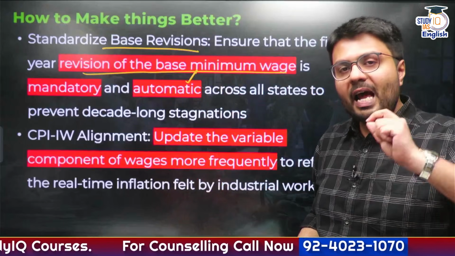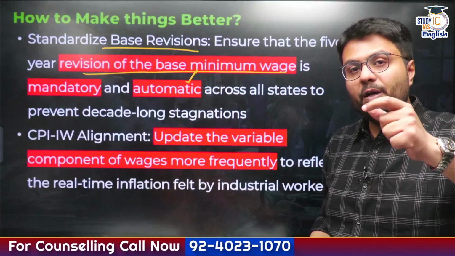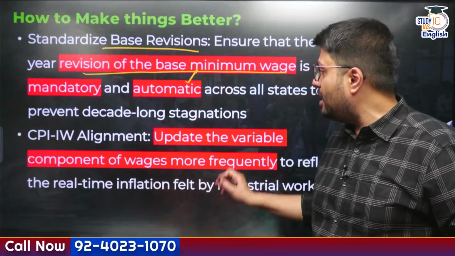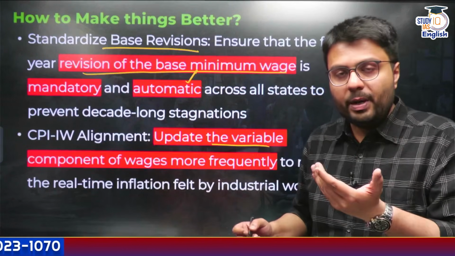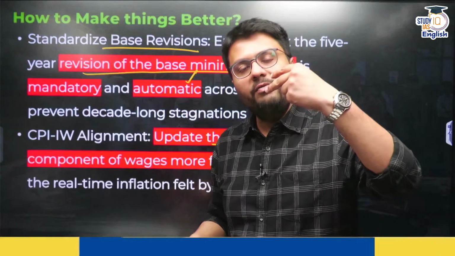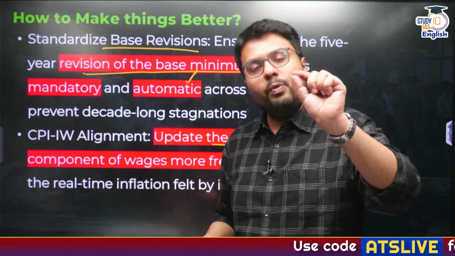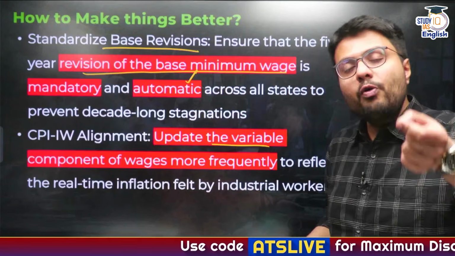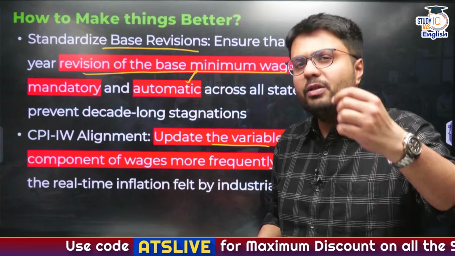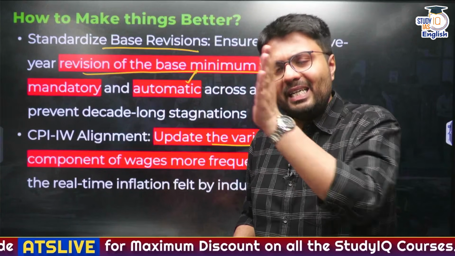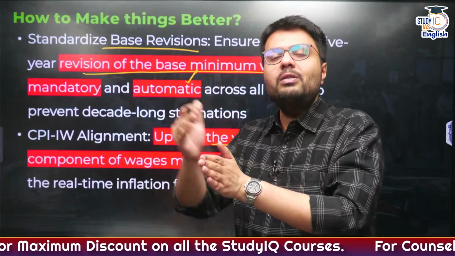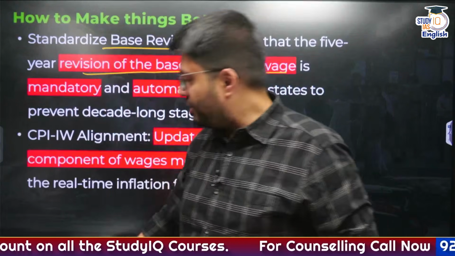Similarly, the alignment of the wages with respect to inflation through the CPI for industrial workers needs to be updated more frequently. Presently, this is happening twice every year, that is once every 6 months. So you need to make it more frequent, once every quarter, that is every 3 months, or once every 2 months. So this might help workers to get higher salaries with respect to increased inflation.